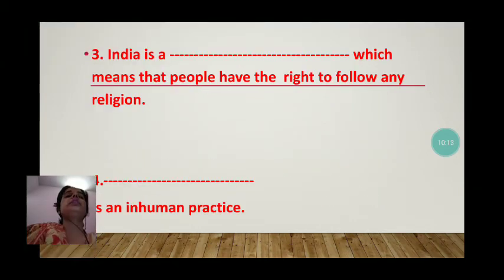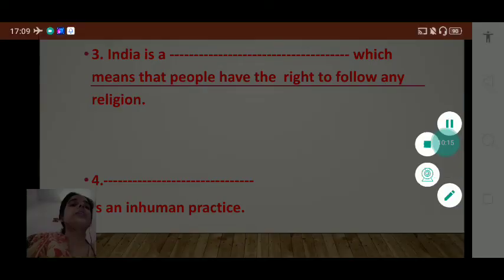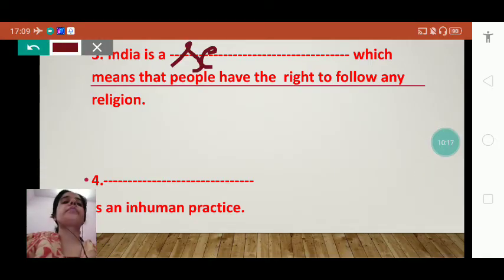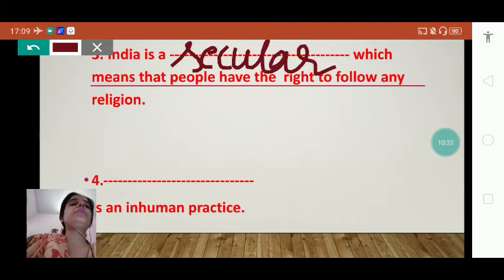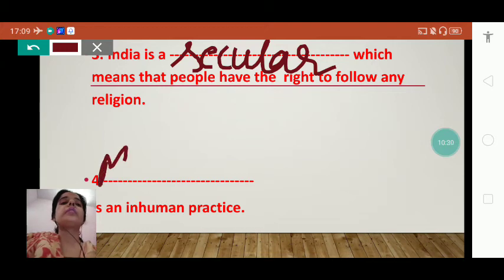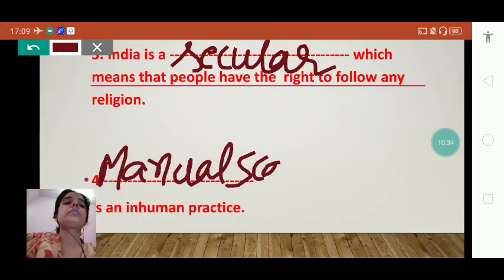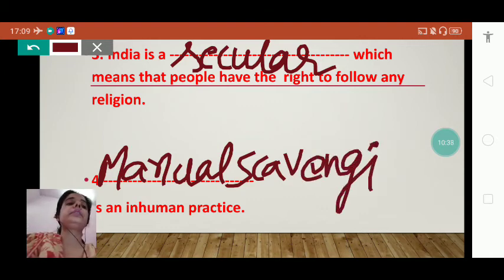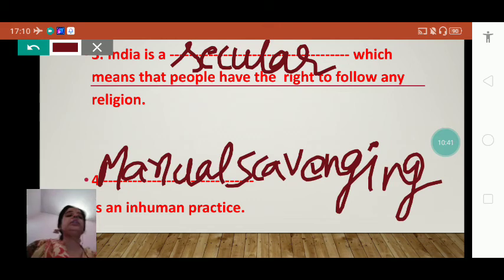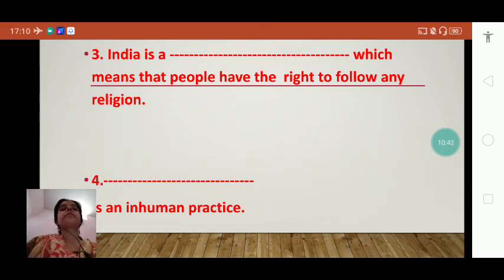Next, India is a secular state, which means that people have the right to follow any religion. Next, dash is an inhuman practice. The answer will be manual scavenging. Manual scavenging is an inhuman practice.